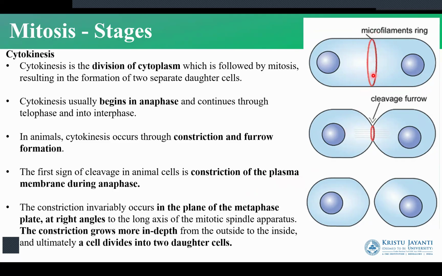Here we have at right angles, the plane of the metaphase plate, wherever we had aligned the chromosomes in the beginning, at that metaphase plate we have the formation of the cleavage furrow. The cleavage furrow will then start to widen, and then it will go to the center of the cytoplasm and divide the cell into two cells. So here we have the metaphase plate at right angles. We have a constriction which is going to grow deeper and deeper, which gives rise to two daughter cells. So this is what happens in the animal cells.